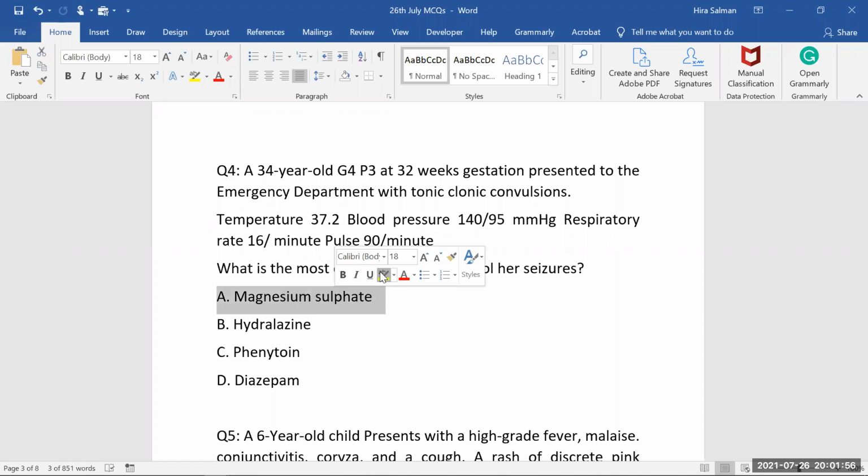Why magnesium sulfate? This magnesium sulfate we are using just to control the fits. If they're asking which medication we are going to use to control BP, blood pressure: for this condition, the blood pressure is almost okay, so we are not going to decrease it much. Other than that, if the blood pressure is mentioned here as 160/110, then you have two options, labetalol plus hydralazine.